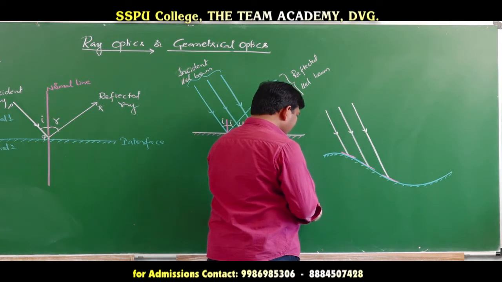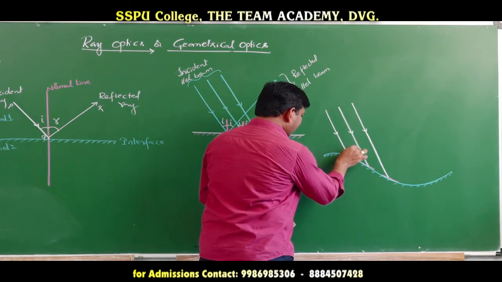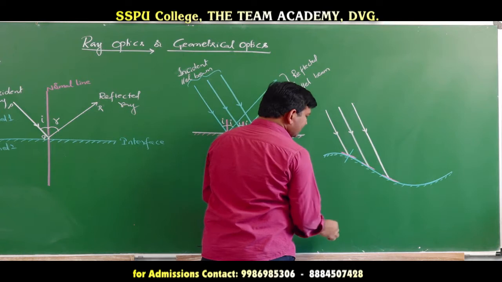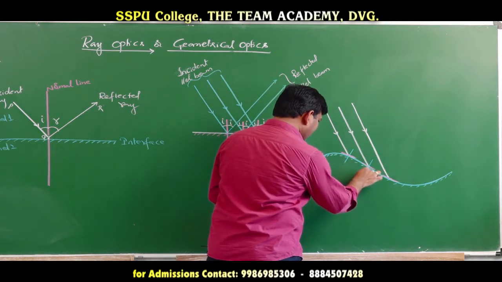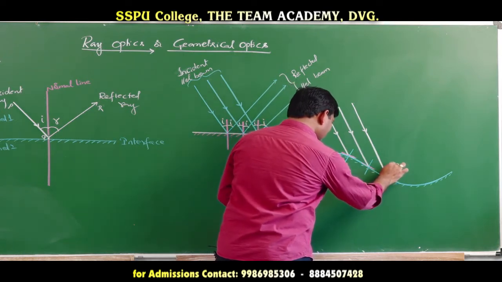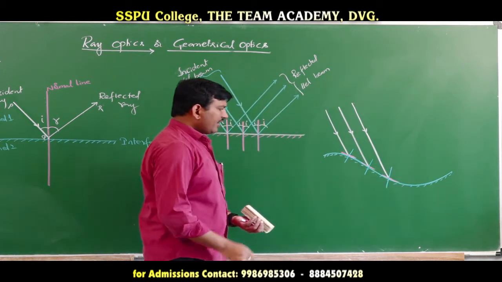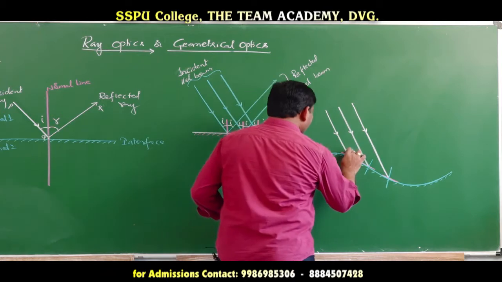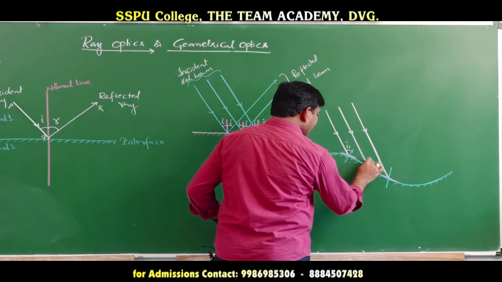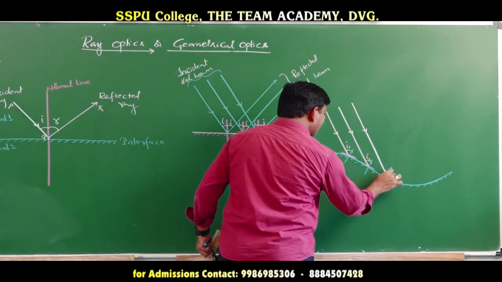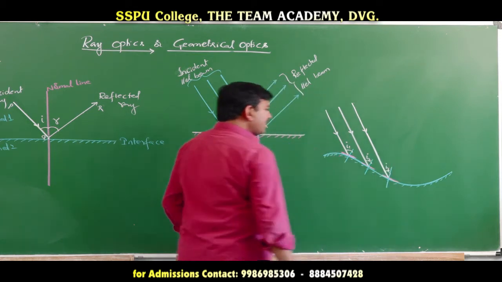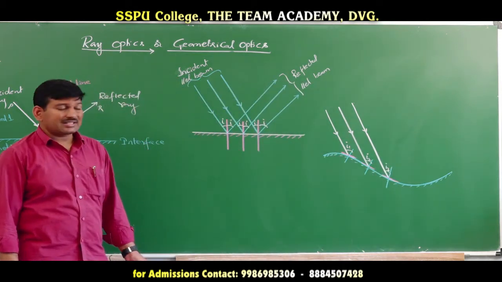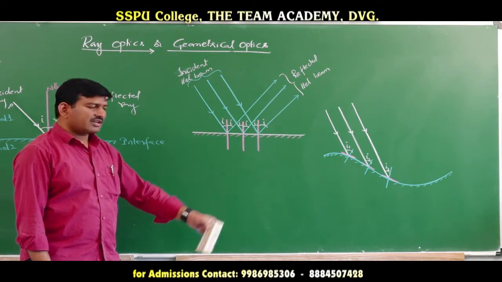The normal line will be like this, perpendicular to the interface. Here this is the normal line, and here this is the normal line, and here this will be the normal line. If you observe, the normal lines are not parallel to each other, yes or no? Therefore, this angle is I1, this angle is some I2 and this angle is some I3. So, though the beam is parallel, the incident angles are different here.